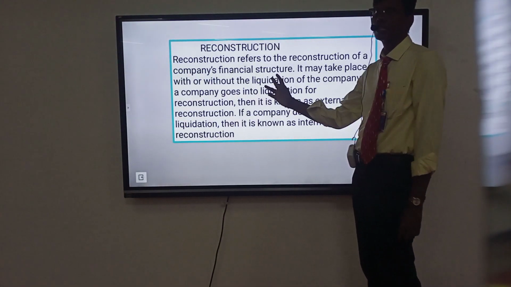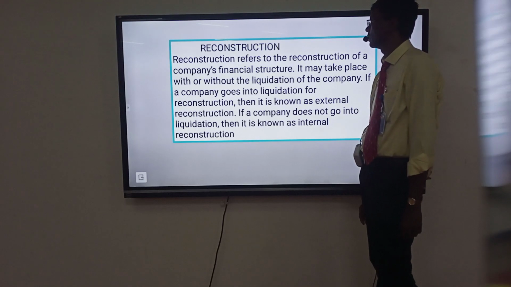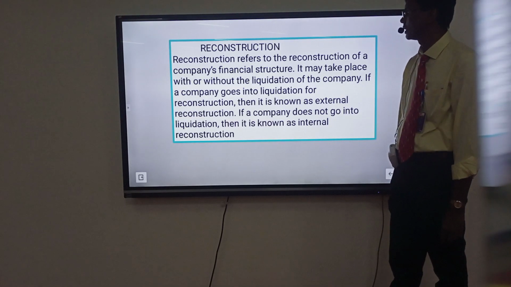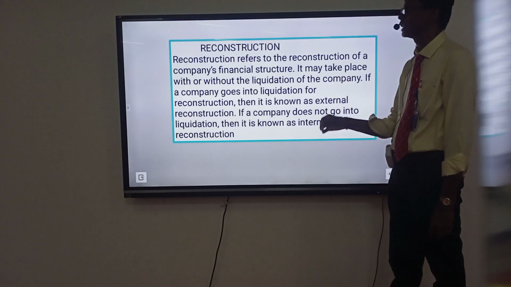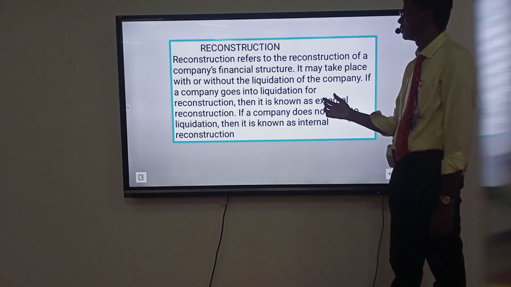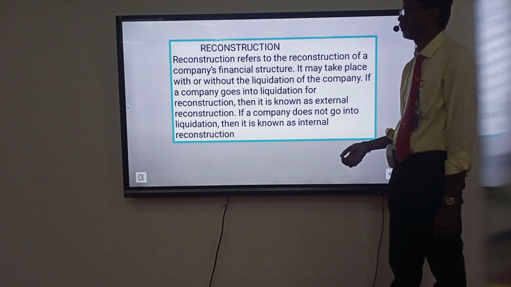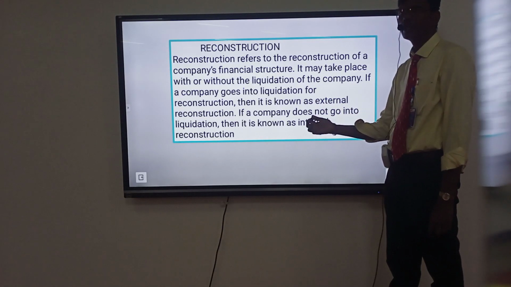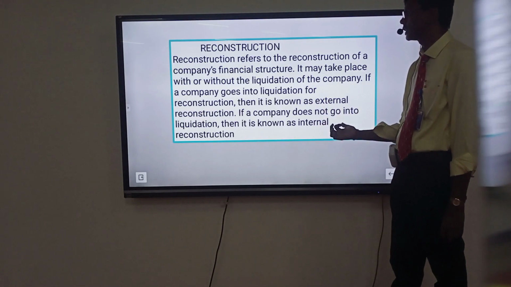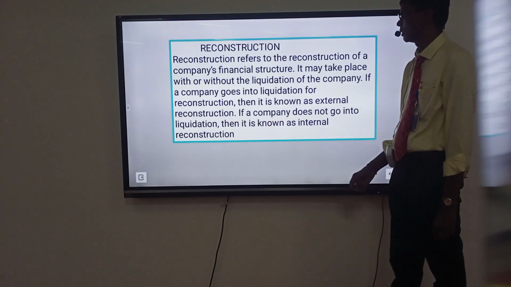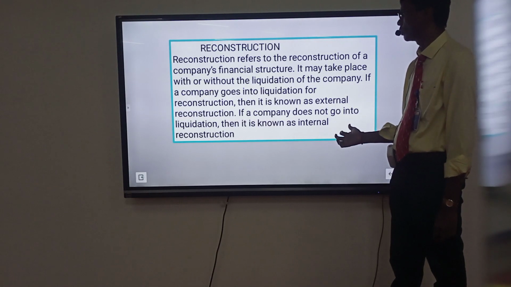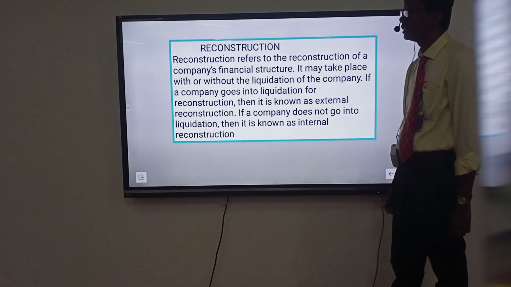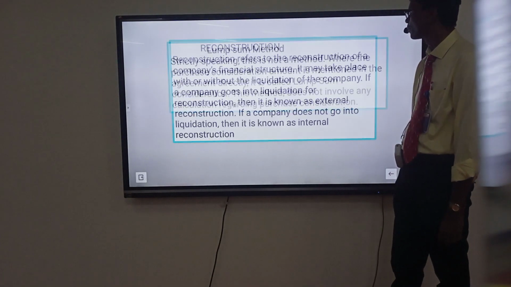Reconstruction. Reconstruction refers to the reconstruction of a company's financial structure. It may take place with or without liquidation of the company. If a company goes into voluntary liquidation for reconstruction, then it is known as external reconstruction. If a company does not go into liquidation, then it is known as internal reconstruction.